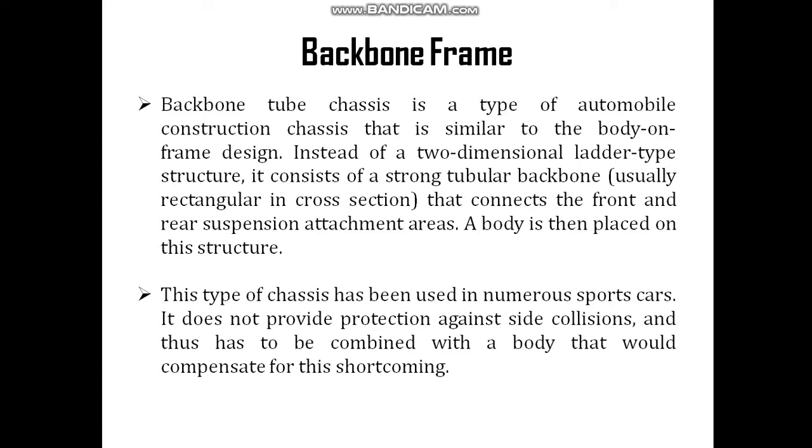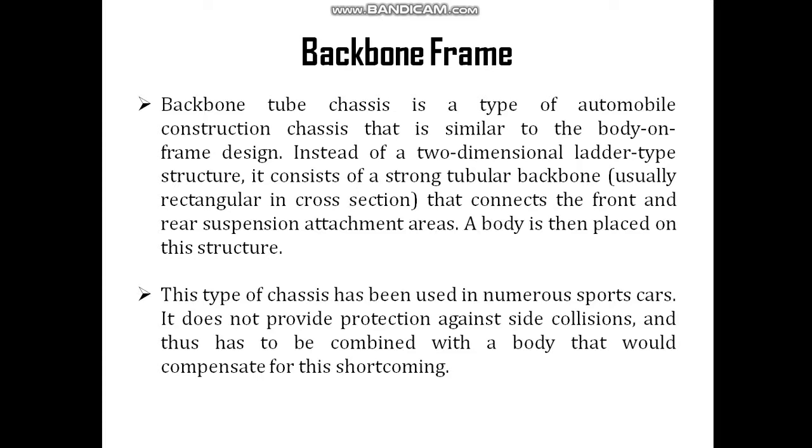So the backbone frame is just similar to the body on frame, or the ladder frame, but instead of the two-dimensional ladder type structure, it consists of a strong tubular backbone, usually rectangular in cross section, that connects the front and rear suspension attachment areas.